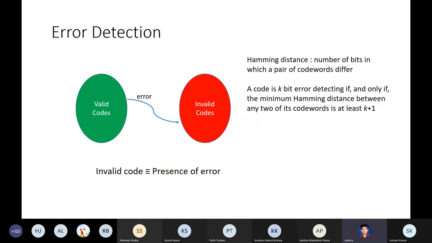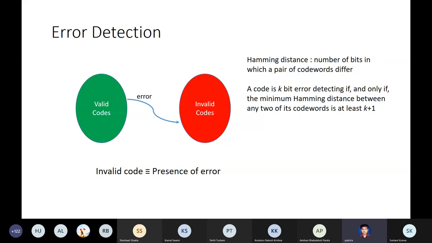So basically what we can do is just do this property checking on the code, and after the property checking, if we find that this is an invalid code, we are sure that there is an error. That means we detect an error. So error detection is nothing but this property checking on the code word, to check whether it is valid or not.